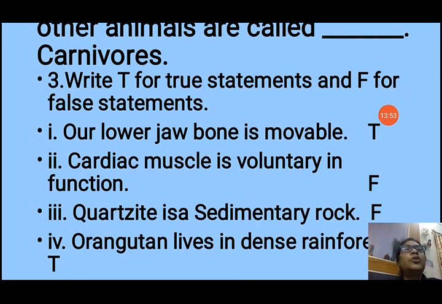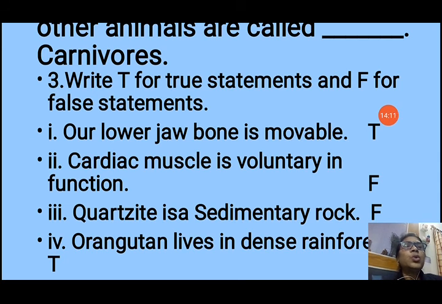Write T for true statements and F for false statements. Question number 3. Number one, our lower jaw bone is movable. Yes, it is true. We can move our lower jaw. That's why we can chew, we can speak, we can talk. Now, number 2 is, cardiac muscle is voluntary in function. It is false because we know cardiac muscles are involuntary.